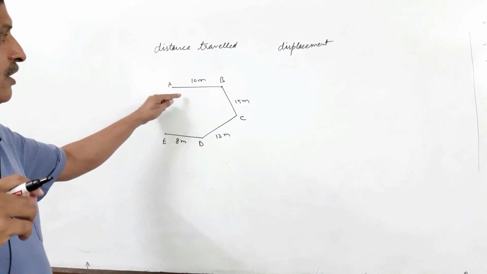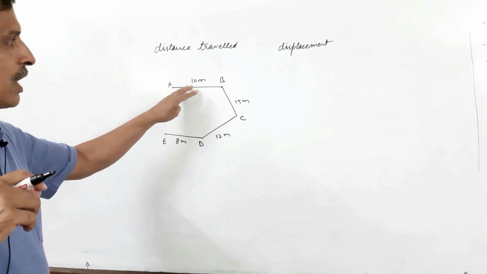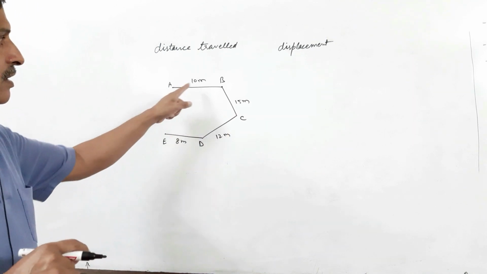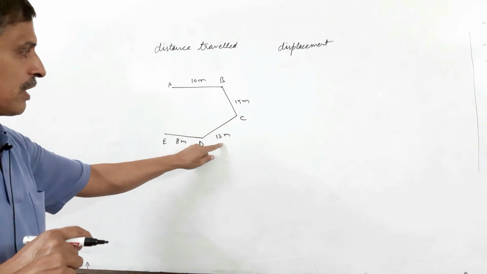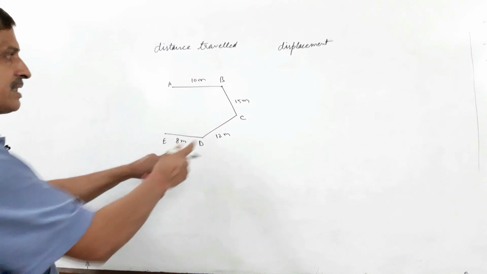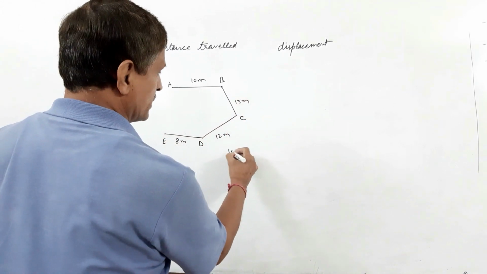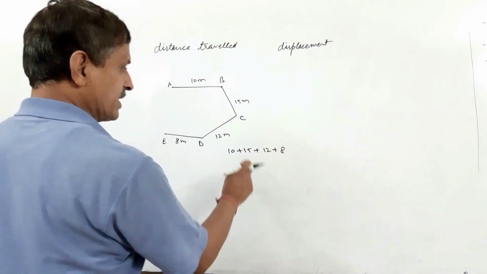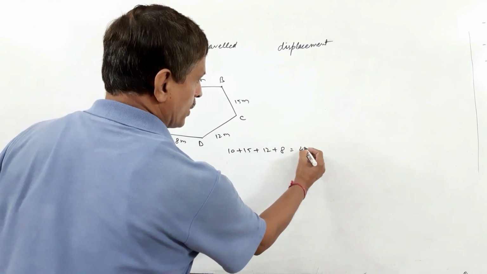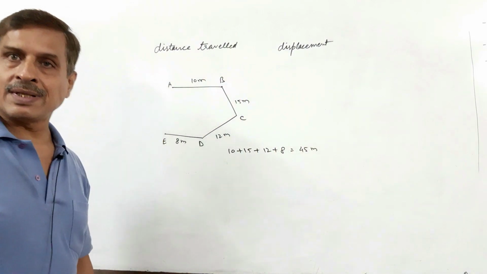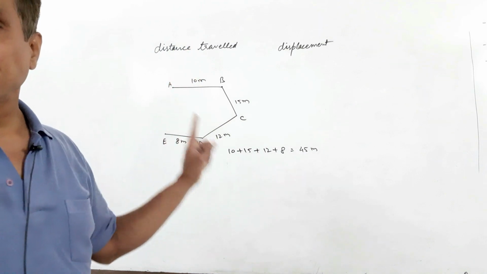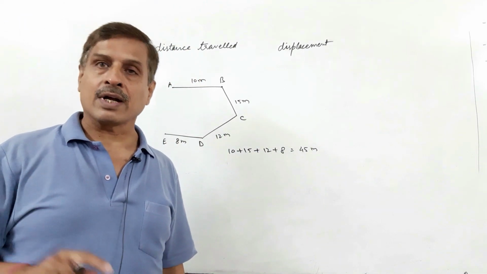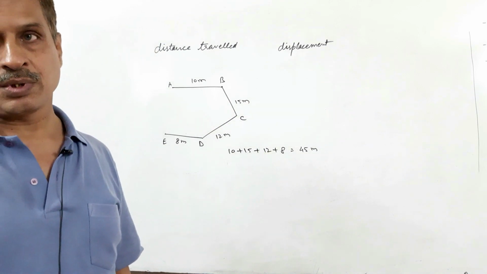The distance traveled is the total path length along which the body has moved, that is 10 meters plus 15 meters plus 12 meters plus 8 meters, and that is 45 meters. This is distance traveled. It is a scalar quantity, it requires only magnitude.